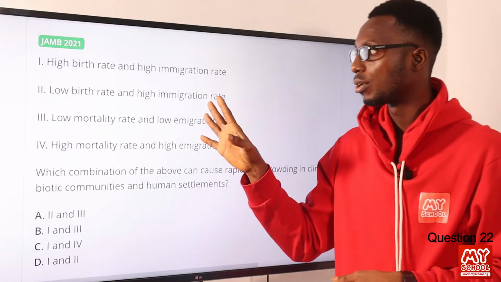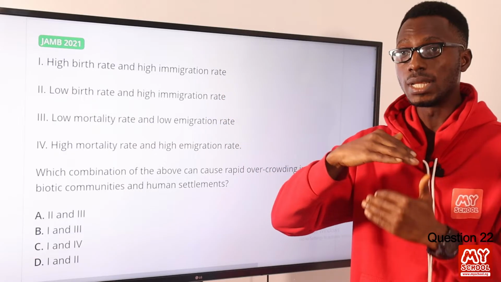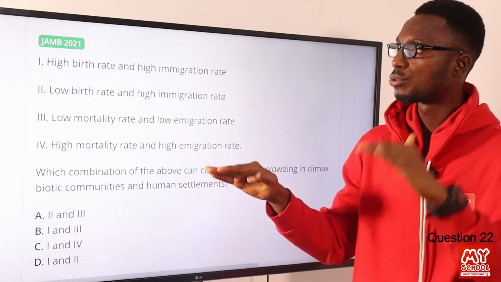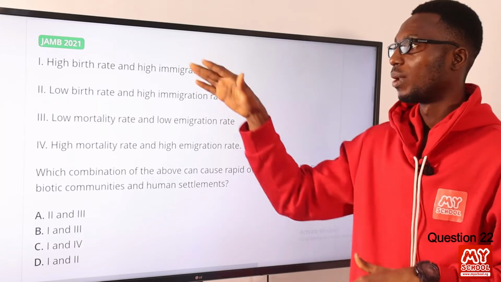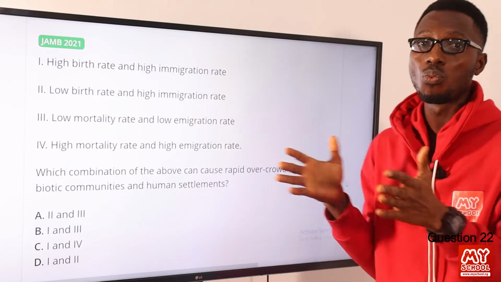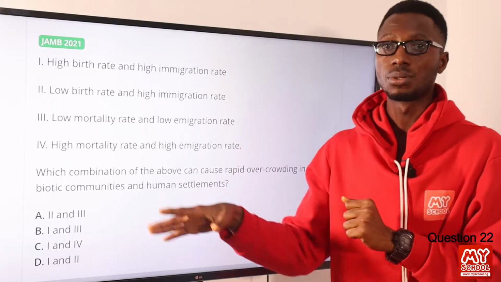Then if you look at high immigration rate, high immigration rate should lead to overcrowding or the growth of the population. But right here we have two counter items. So low birth rate and high immigration rate will not work out in the same results. So this combo should be left out or struck out.